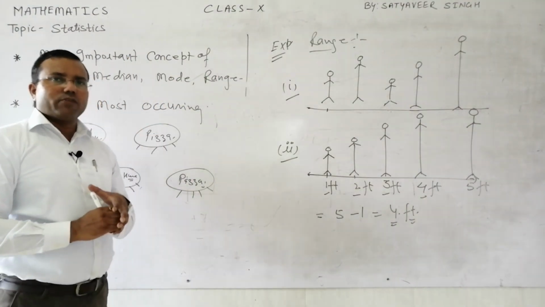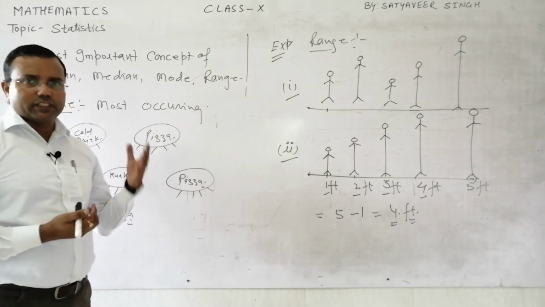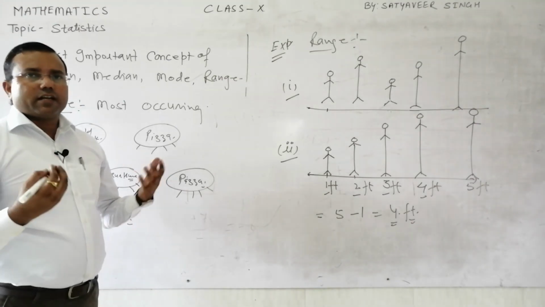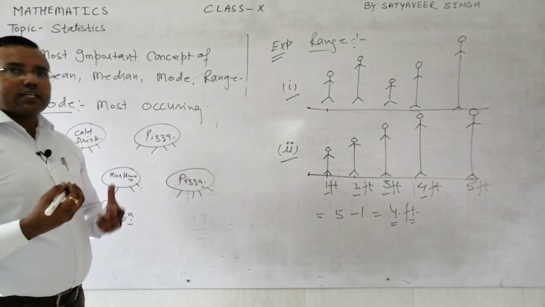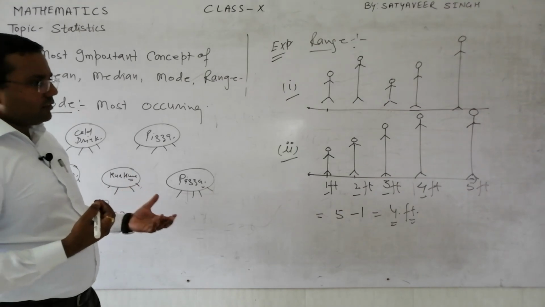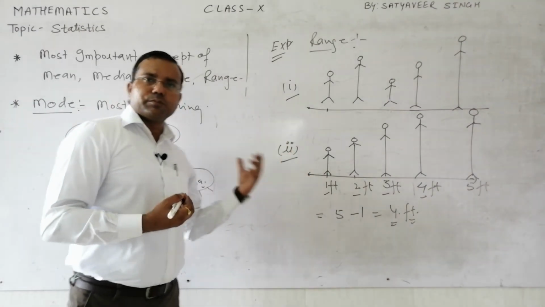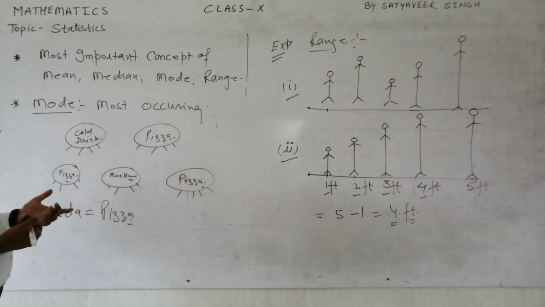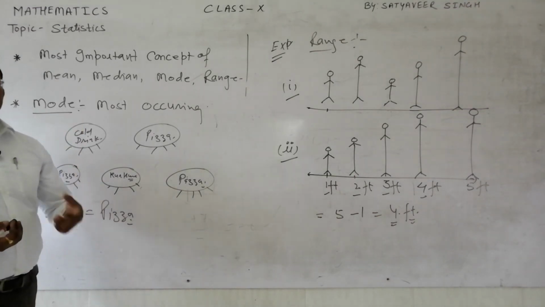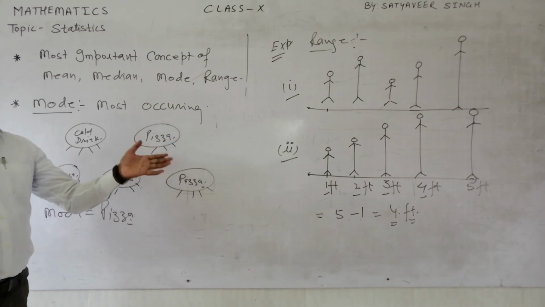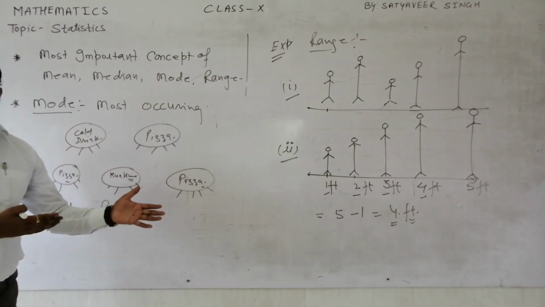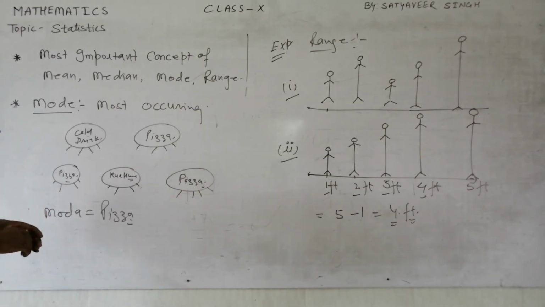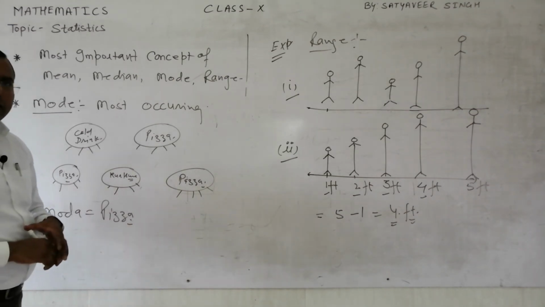So where does it help you? It helps you while you are running some sort of business. You want to make data related to customer demand. By this data representation, range, mode, median and mean, you can easily calculate what is in most demand, what is the average and what is the range of the data. Means where to where you have to go, that kind of thing you can easily find out.